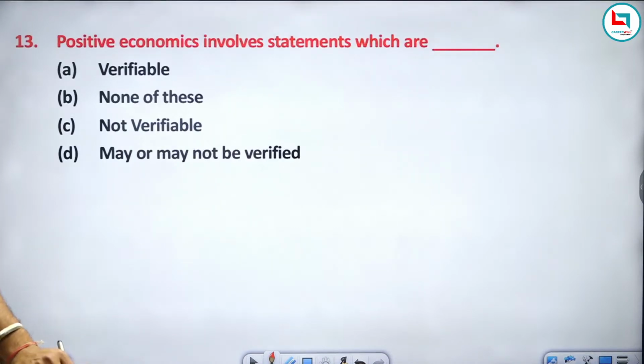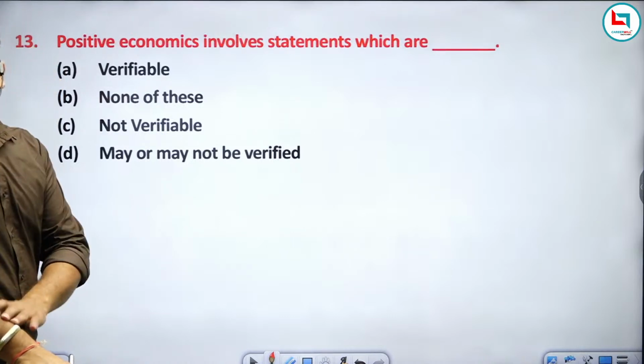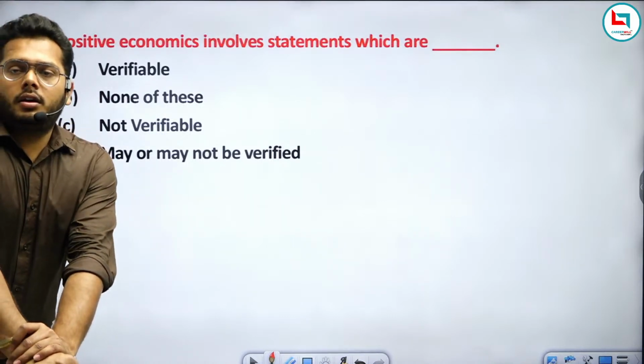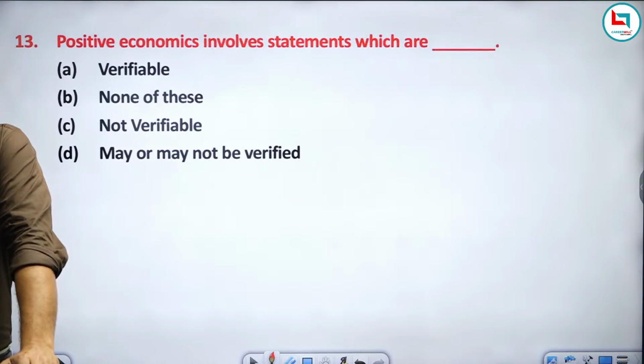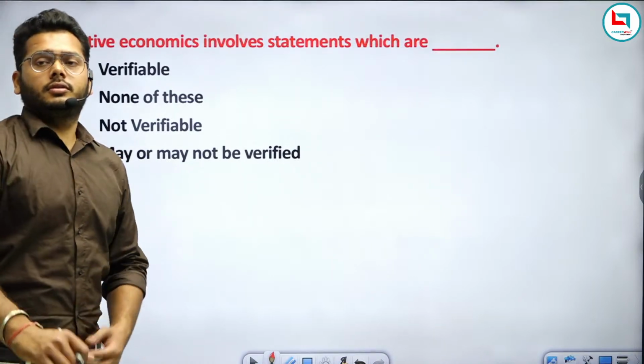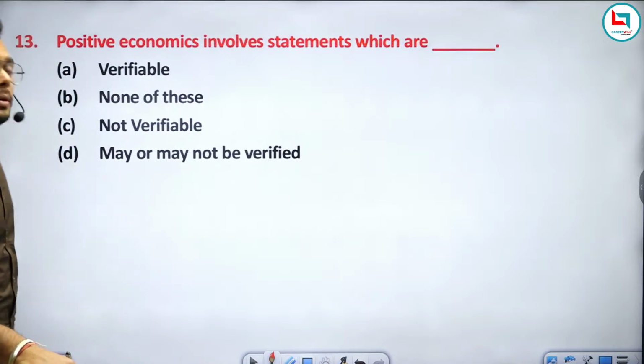Now the next question: positive economics involves statements which are verifiable, none of these, not verifiable, or may not be verified. Just answer this question. What do you mean by positive economics?